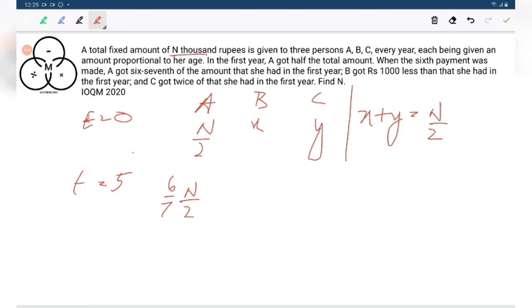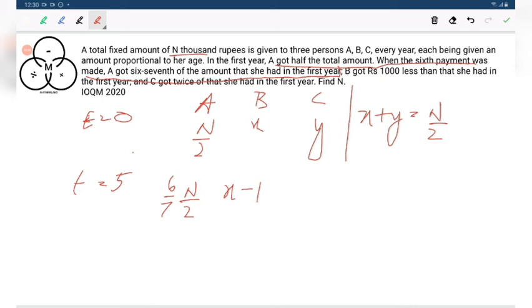N is 1,000. So we can consider x minus 1. Why we are considering x minus 1? Because this is in terms of n only. That's why we are considering 1 represents 1,000. Because here also we have not written n thousands like that. That's why we are considering 1. A got the total amount. When the sixth payment was made, A got 6/7 of the total amount that she had in the first year. First year he got n by 2. And in the sixth payment was made, he got 6/7 into n by 2.